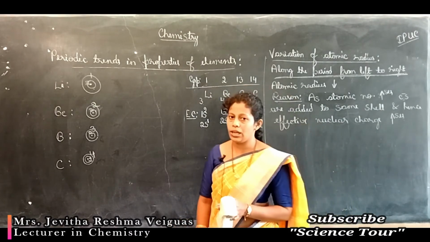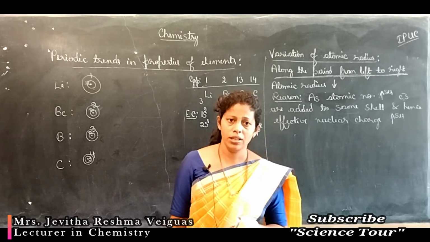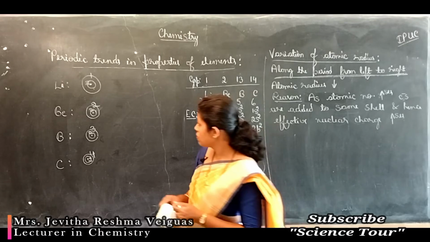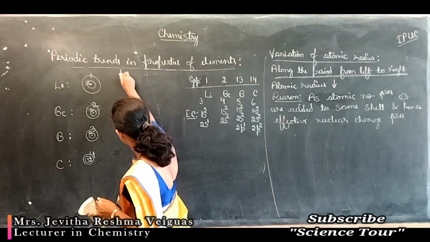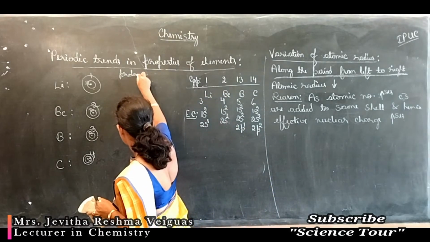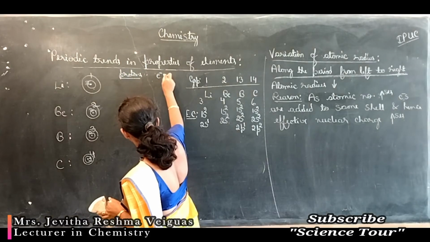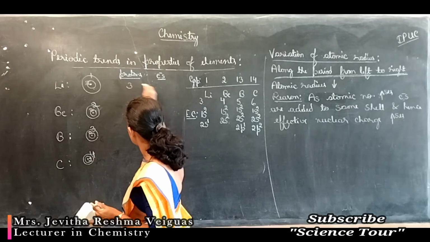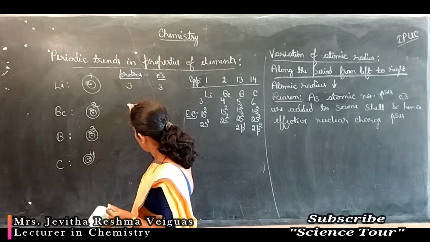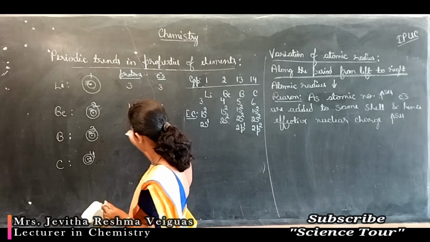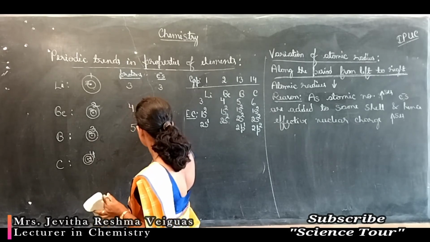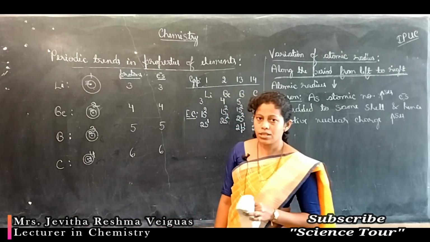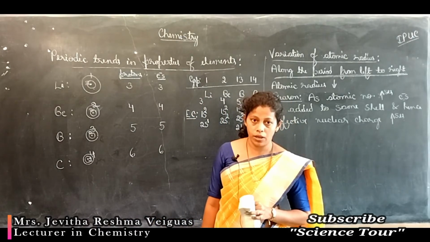What is effective nuclear charge? In simple words, it's the charge of the nucleus. Students, here if I consider protons and electrons, in case of lithium there are 3 protons, 3 electrons. In beryllium 4 protons, 4 electrons. In boron 5 protons, 5 electrons. Carbon 6 protons, 6 electrons. Because the number of electrons and the number of protons are equal.